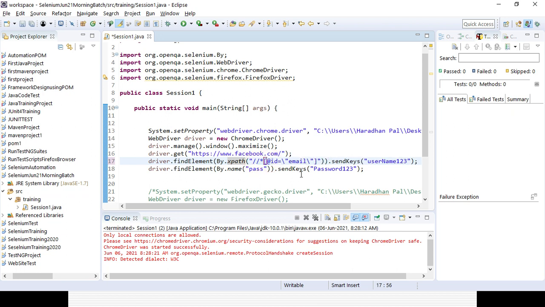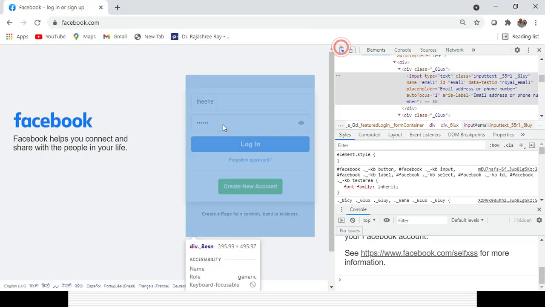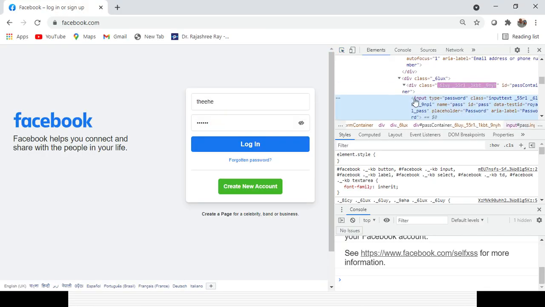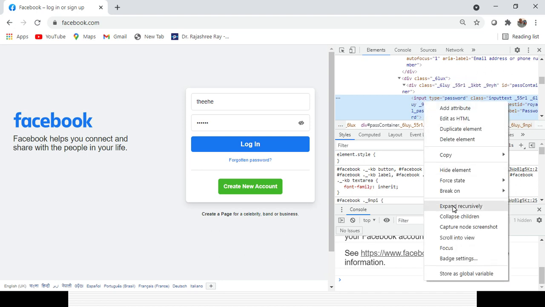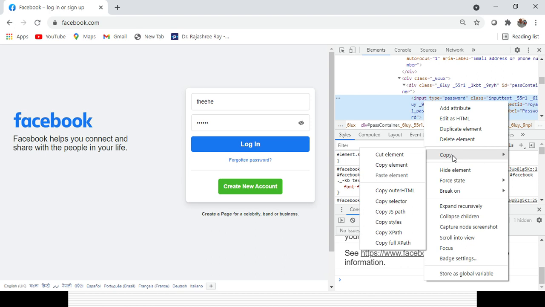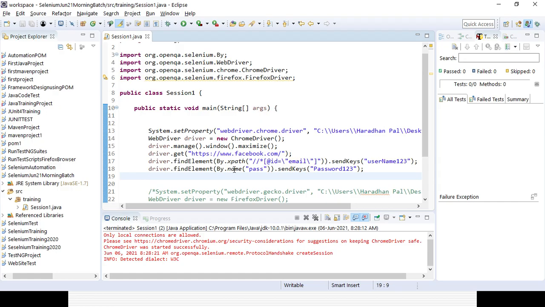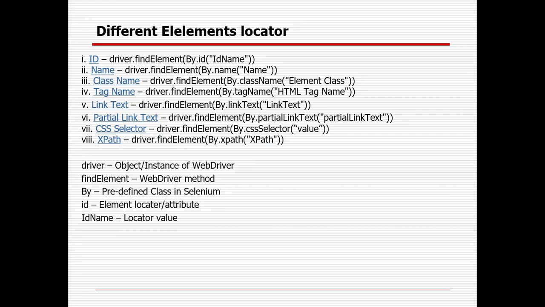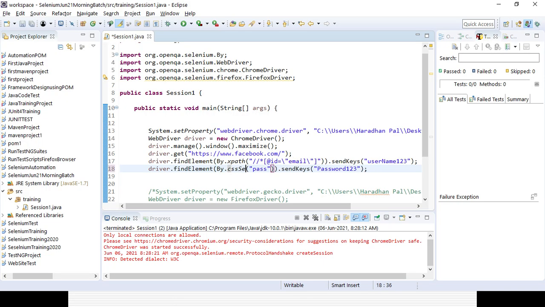So it will work. And similarly for the name field, instead of name or ID, I want to identify with a CSS selector. So you click on copy. Right now I am not writing anything; I will let you know how we can create our own XPath in the upcoming session. So here, instead of name, it will be CSS selector, and I provide the value here.